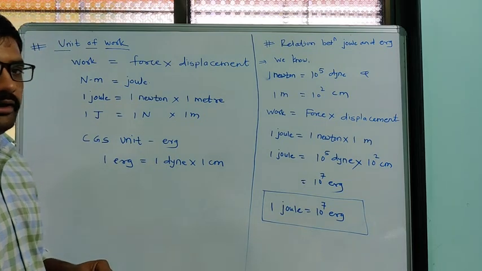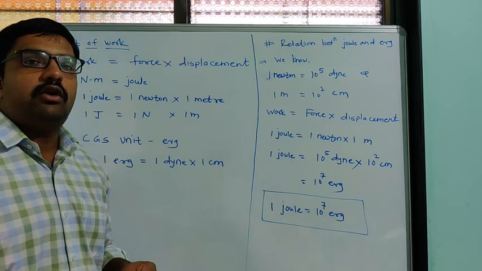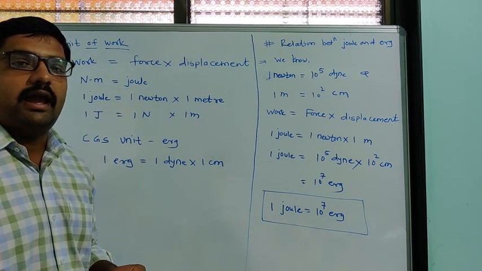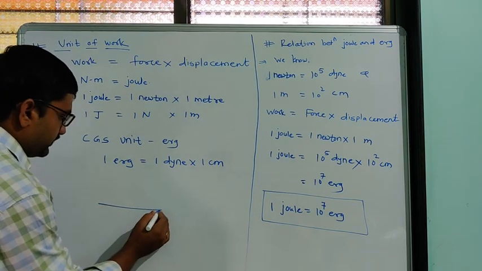Also, we have studied what happens if force and displacement are not in one particular direction, that is, not exactly in the same direction.